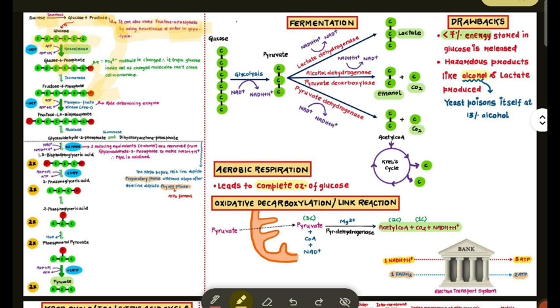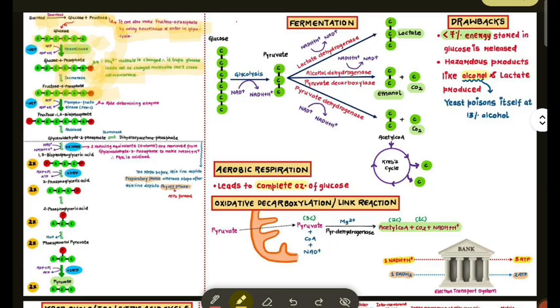In the next step, we add a phosphate group using ATP and the hexokinase enzyme. The phosphate molecule is charged. It traps glucose inside the cell, as a charged molecule can't cross the cell membrane. That is why we add a phosphate. Then, with the help of isomerase, we convert it into fructose 6 phosphate, because fructose 6 phosphate is easier to make than glucose 6 phosphate.